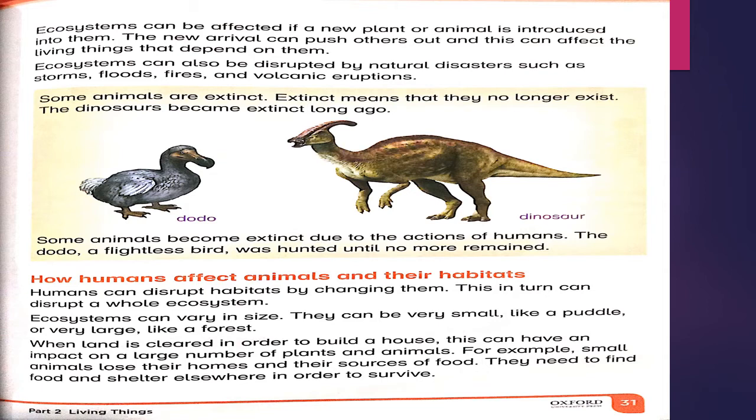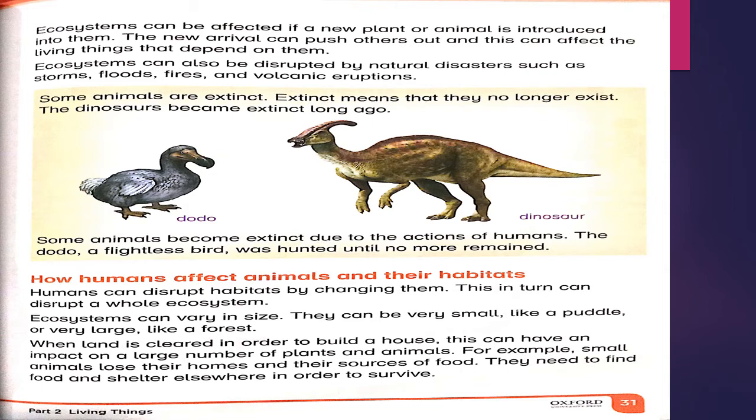Ecosystems can vary, mean grow in size. They can be very small like a puddle. Puddle means johar, or very large like a forest. When land is cleared in order to build a house, this can have an impact on a large number of plants and animals. जब कोई भी फॉरेस्ट या कोई भी लैंड क्लियर की जाती है हाउस घर बनाने के लिए, तो वहाँ पर इसका इम्पैक्ट पड़ता है लार्ज नंबर ऑफ प्लांट्स और एनिमल्स पे दैट दे लिव here.